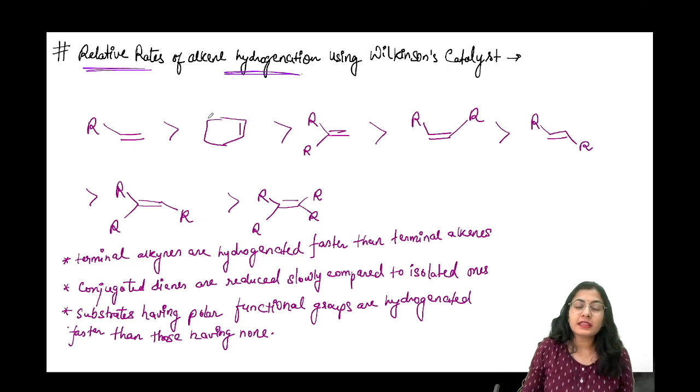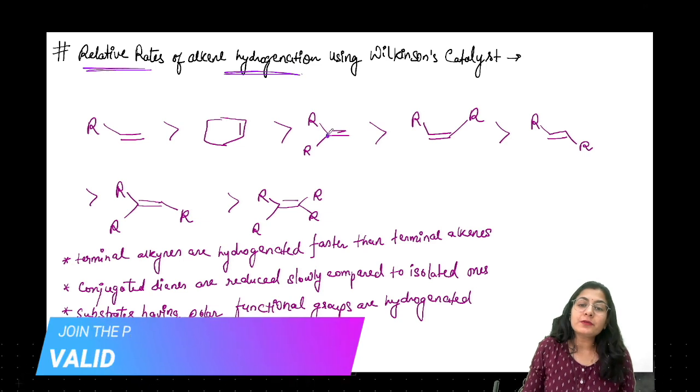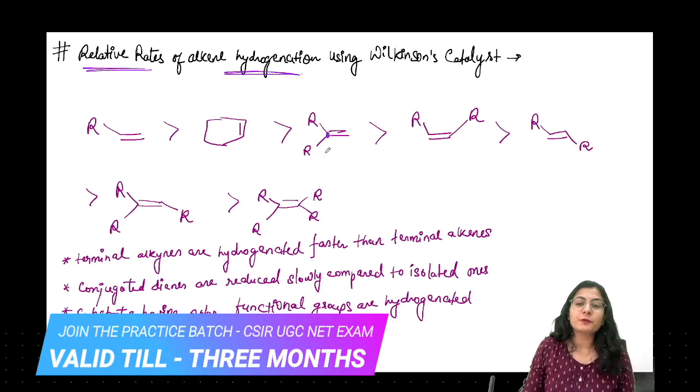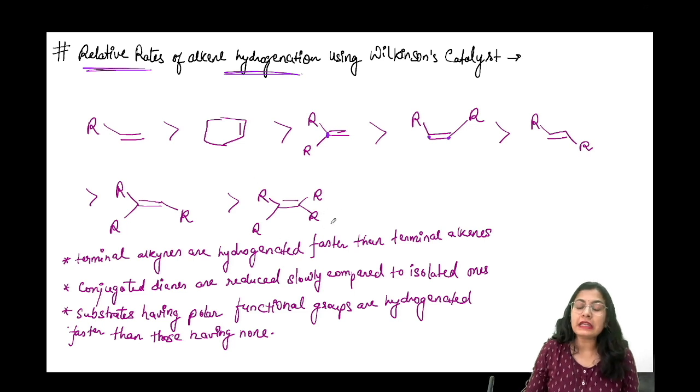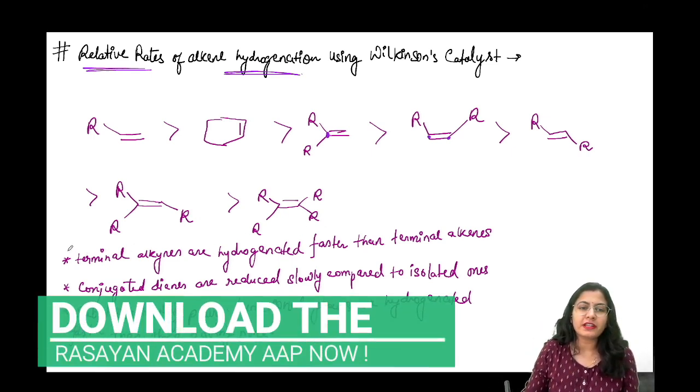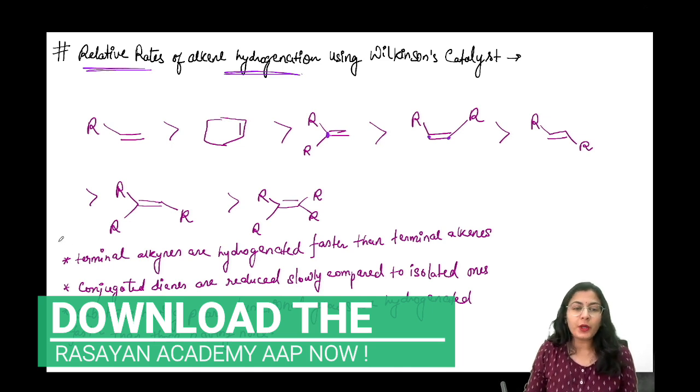Monosubstituted faster, then disubstituted cis, then disubstituted, this is like geminal disubstitution, then there comes disubstituted cis, but it is not cyclic. So the cyclic one is going to be faster, because of the restriction in rotation. And then comes the trans, then comes the trisubstituted, and finally tetrasubstituted, very poor reactivity. तो ये rate of reaction आपको थोड़ा सा याद रखना है, because it's very logical, it's not very difficult to remember.